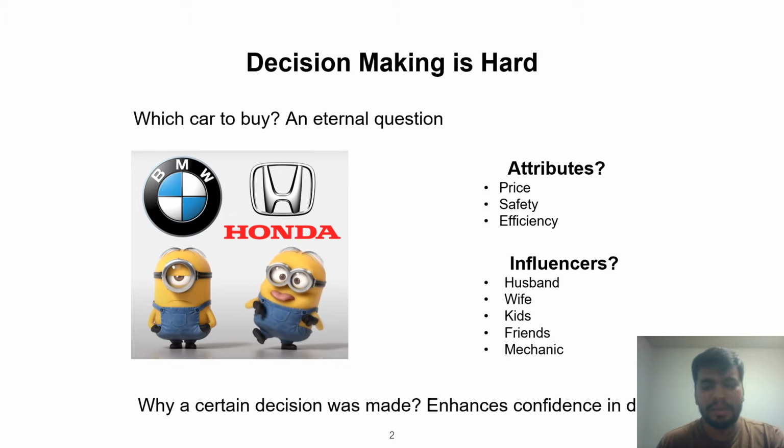Assume that you wanted to buy a car and the options in front of you were Honda and BMW. This looks like a deceptively simple problem, but in fact, it is hard because what attributes do you use to make this decision? Is it price? Is it safety? Is it efficiency? Or is it a combination of all of them? There may be various people influencing your decision, like your family, your friends, and even your car mechanic. And once you have the decision, you would also want an explanation for it so that you have trust in the decision making process.